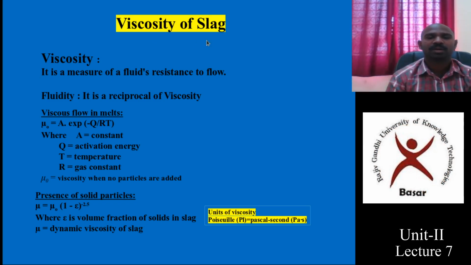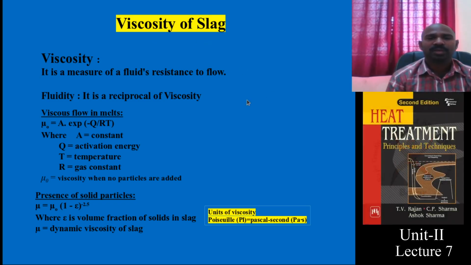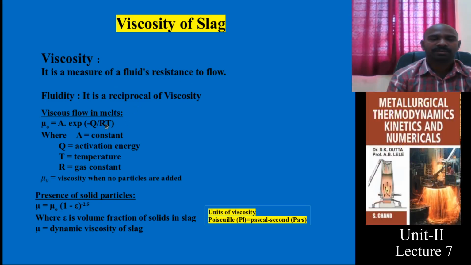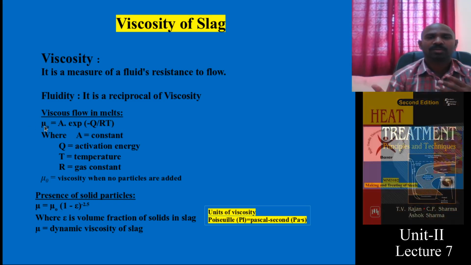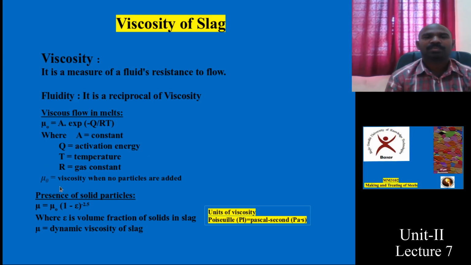This slag is steel making slag. What do you mean by viscosity? It is a resistance to flow of fluid. And what do you mean by fluidity? It is the reciprocal of the viscosity. And there are two theories which talk about the molten metal, with this equation: mu naught equals A into exponential of minus Q by RT. There is a relation between temperature and viscosity. If temperature increases, viscosity decreases. This equation gives you an idea of that.